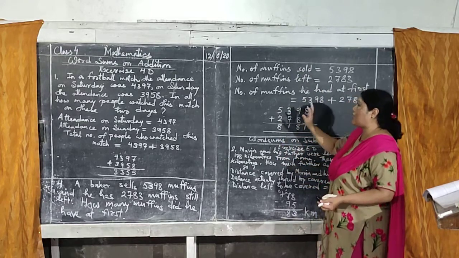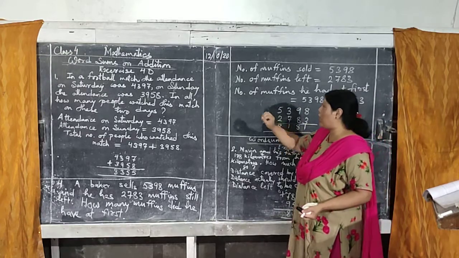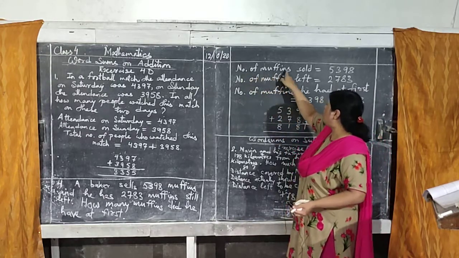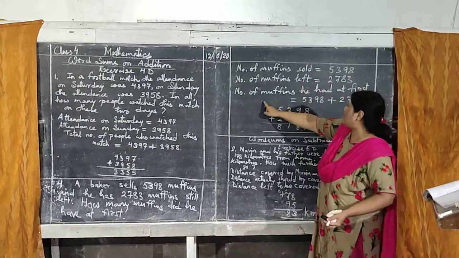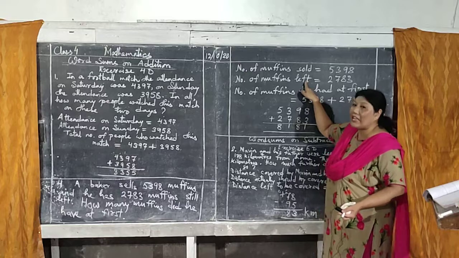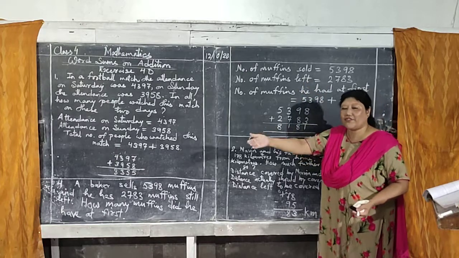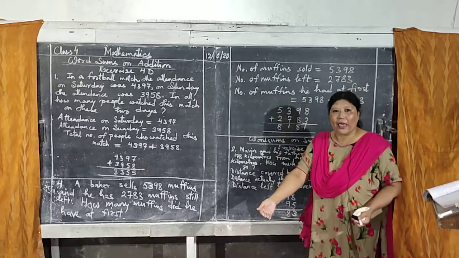You don't have to write that. Just come to the point. Okay, write the point only. Number of muffins sold equal to 5,398, and second line, number of muffins left. How many were left? How many were still in the bakery?